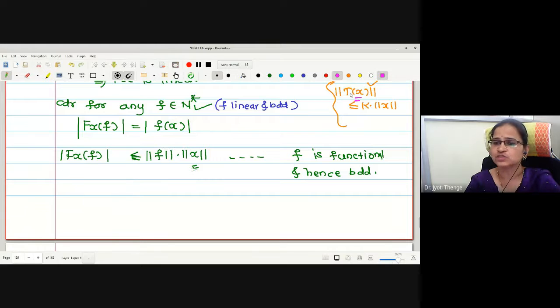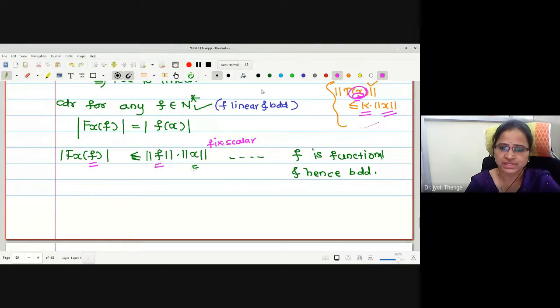See, T is operated on x, therefore it's not into some fixed scalar. Now here Fx is operated on f, therefore norm f we have. So let me put norm x as a fixed scalar, some constant. Therefore, may I say this kind of inequality is true?